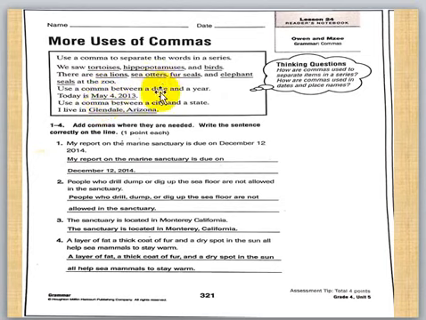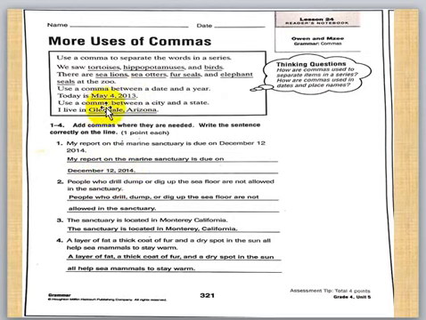In American dates, not Arabic dates, we have month, day, year. What is the date today? It's April 1, 2020. Okay? Like this: December 12, year.